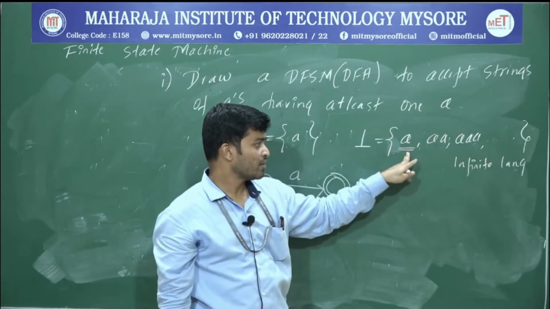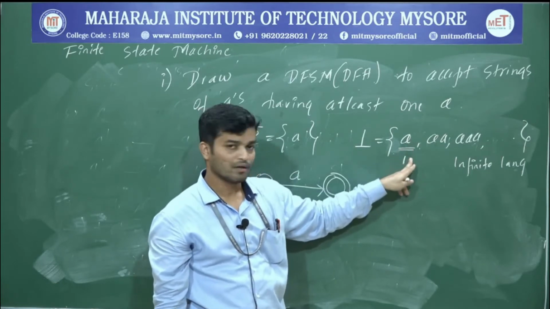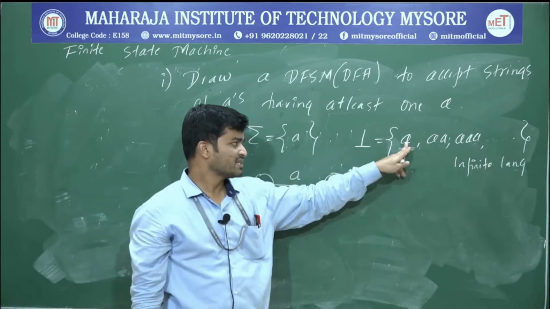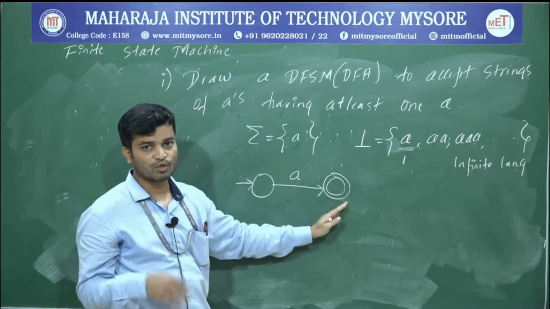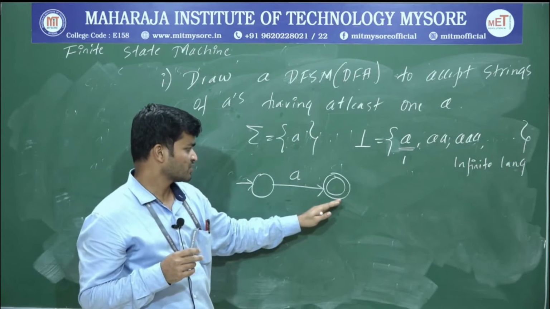Therefore we have to underline the minimum length string. What's the minimum length string? A. Okay. Next, how to construct the skeleton? Just identify the size of this one. If size is 1, how many states? 2 states. If size is 2, 3 states. If size is 0, just 1 state. Okay, this one is called a skeleton.